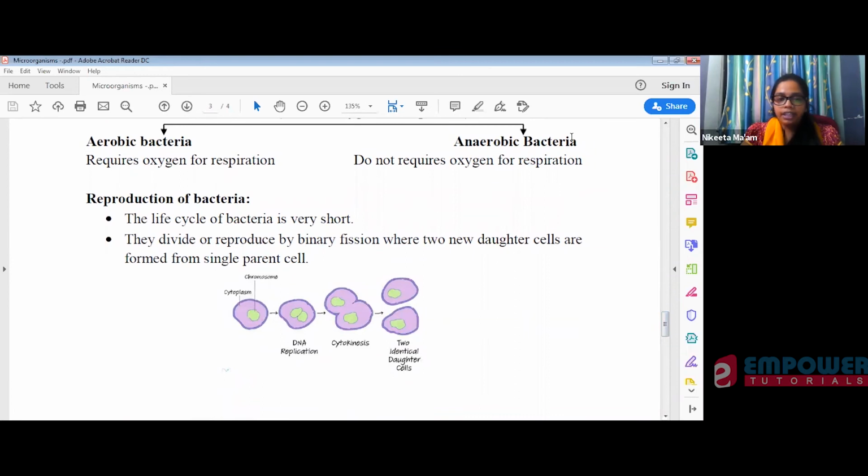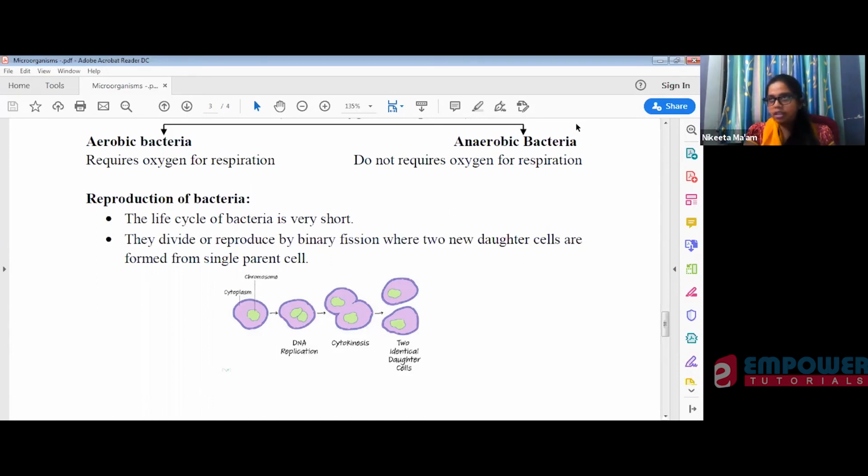Every living organism needs to multiply itself in order to sustain on the earth, right? So bacteria also reproduce themselves. The life cycle of bacteria is very short compared to our life.